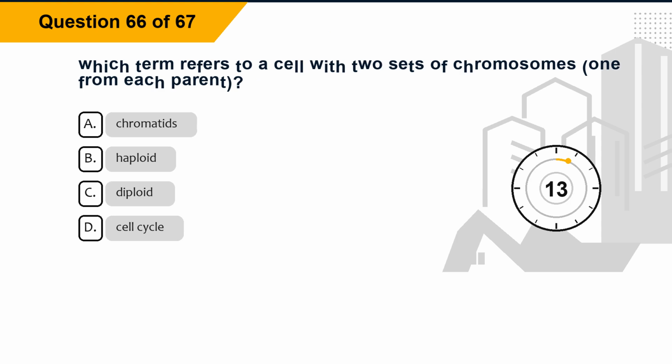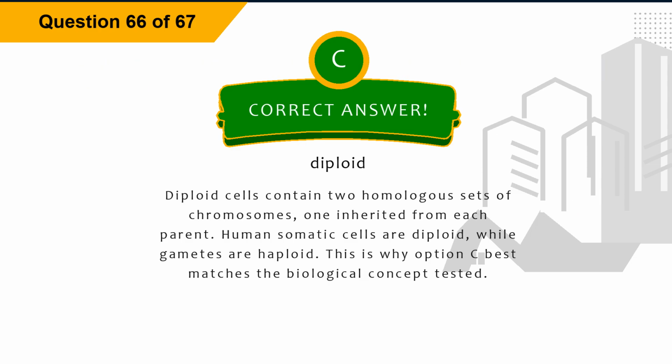Question 66. Which term refers to a cell with two sets of chromosomes, one from each parent? Option A, chromatids. Option B, haploid. Option C, diploid. Option D, cell cycle. The correct answer is option C, diploid. Explanation: diploid cells contain two homologous sets of chromosomes, one inherited from each parent. Human somatic cells are diploid, while gametes are haploid. This is why option C best matches the biological concept tested.